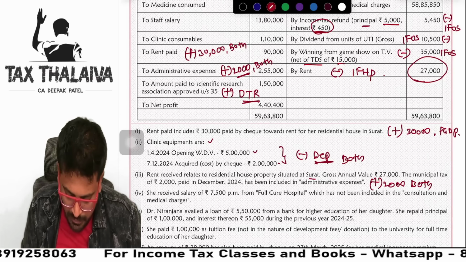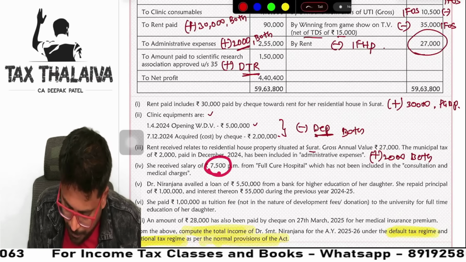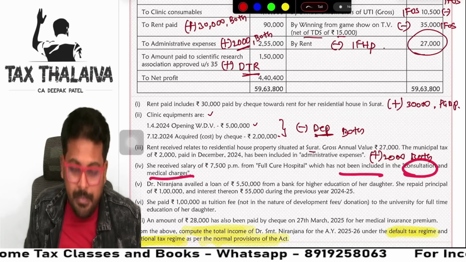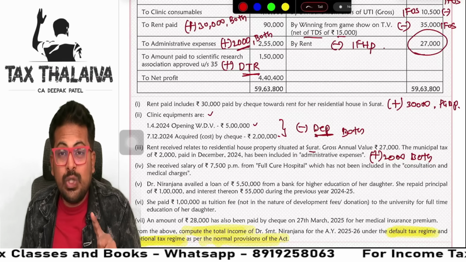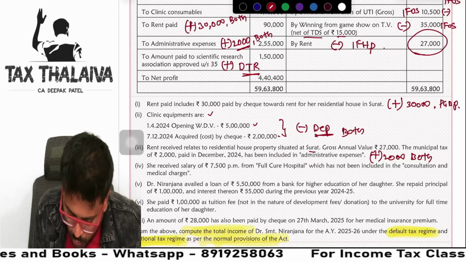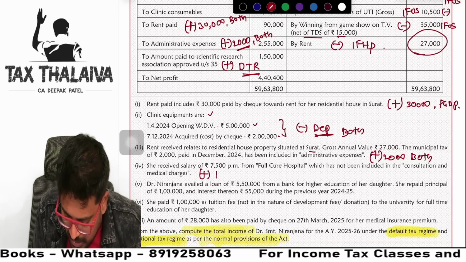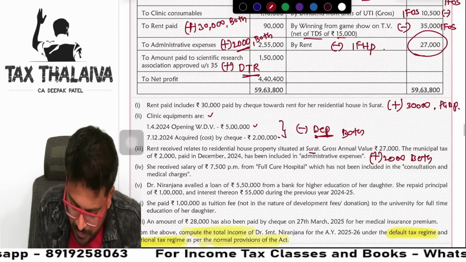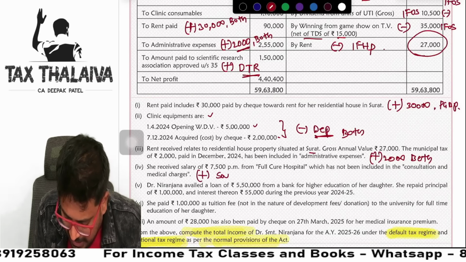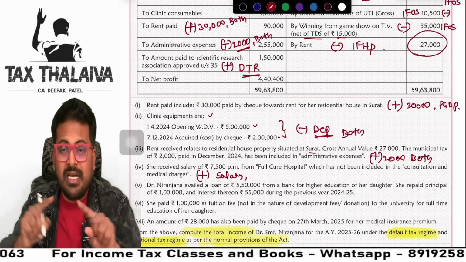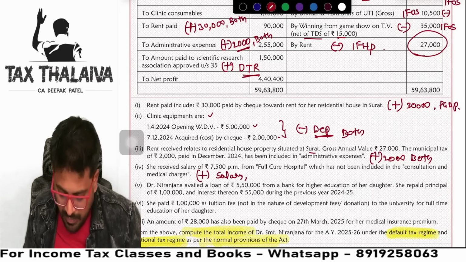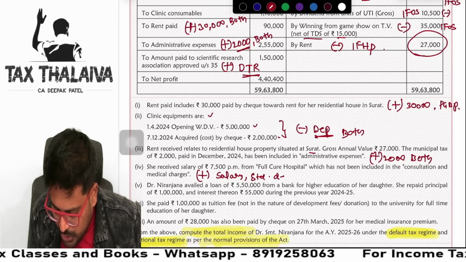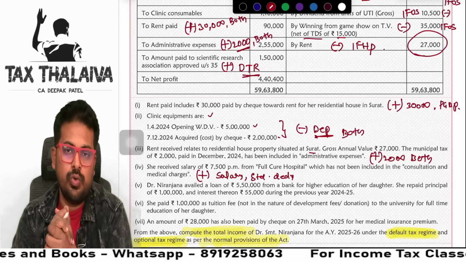Getting it? Next. She received a salary of 7,500 per month from Full Cure Hospital, which has not been included in consultation and medical charges. Guys, salary should be taken under the salary head. So add income from salary. And guys, one more thing. We will not consider it under the PGBP head; the salary head we will consider separately. And we need to take standard deduction also. We will write that also.